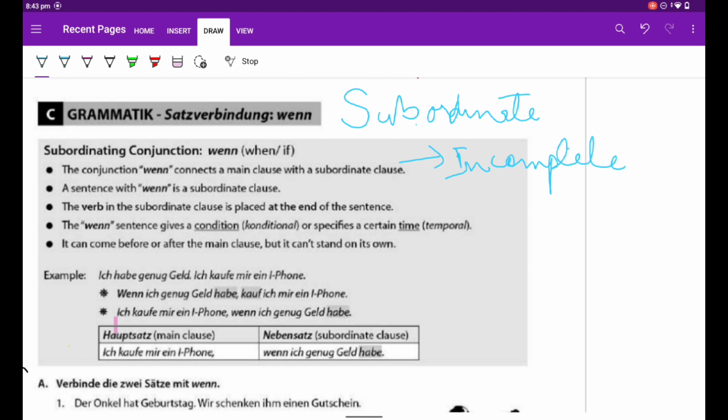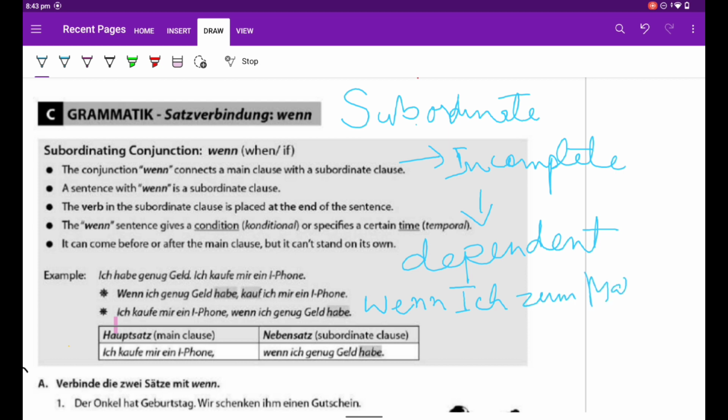Incomplete means which is dependent on another sentence for the complete sense. For example, wenn ich zum Markt gehe.